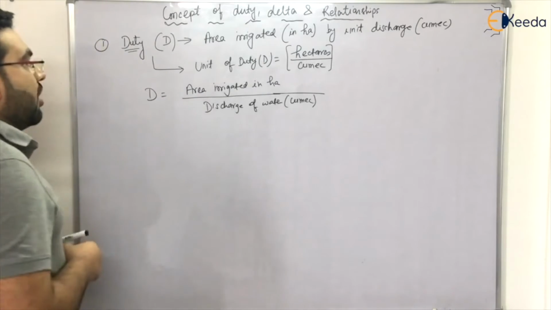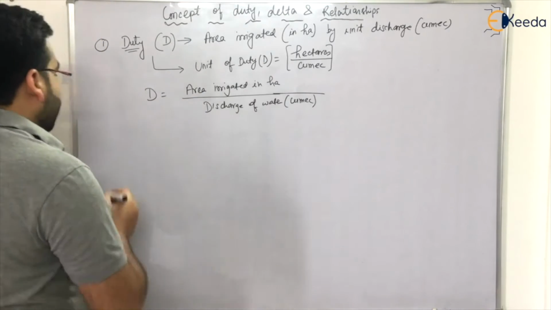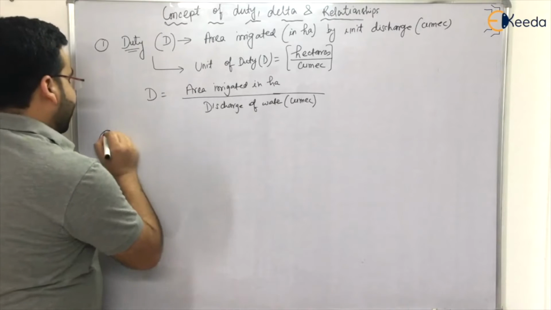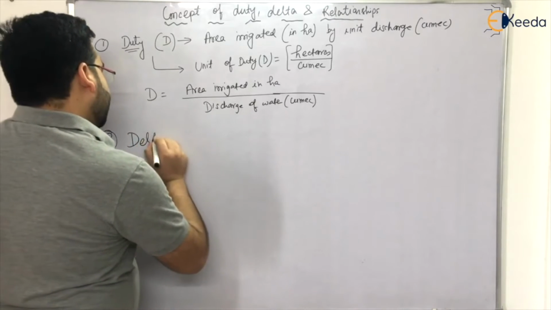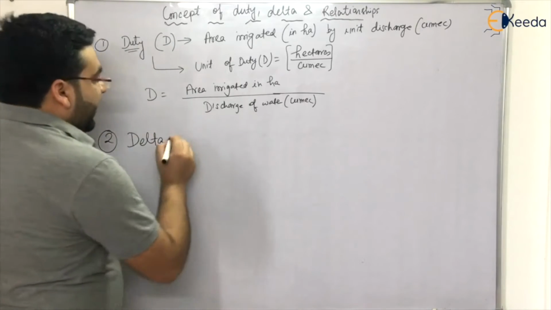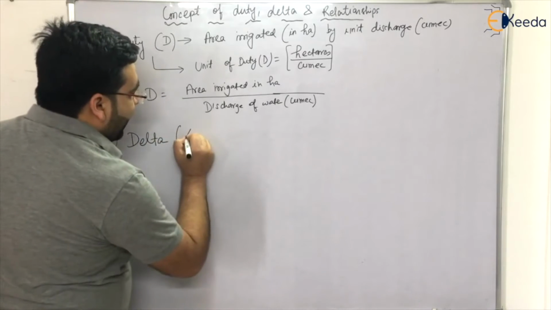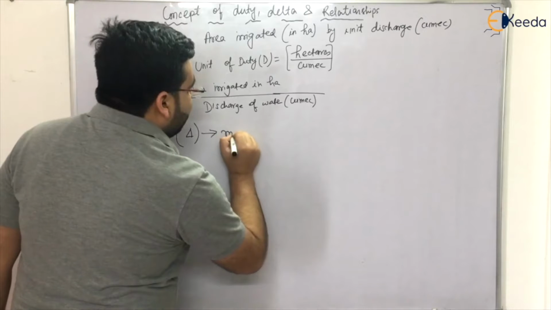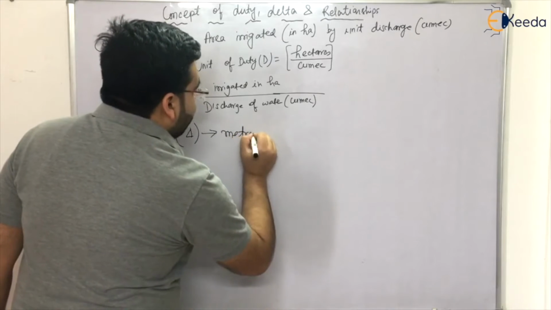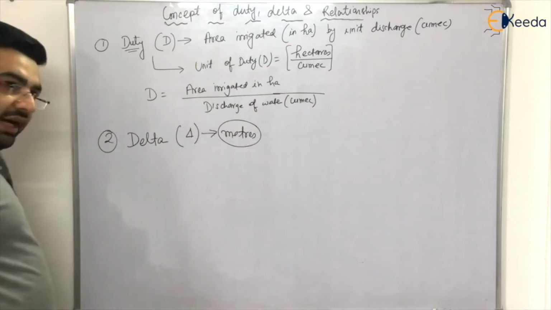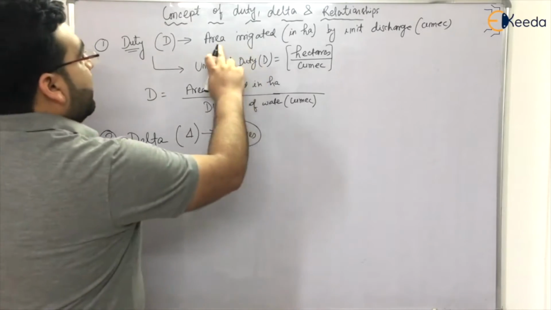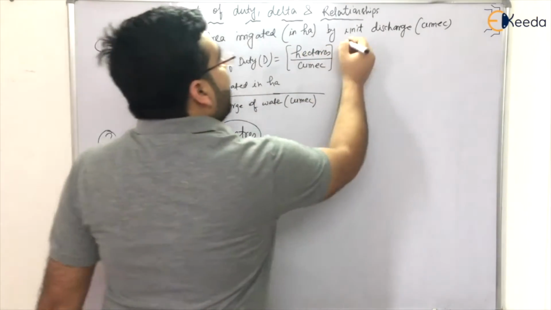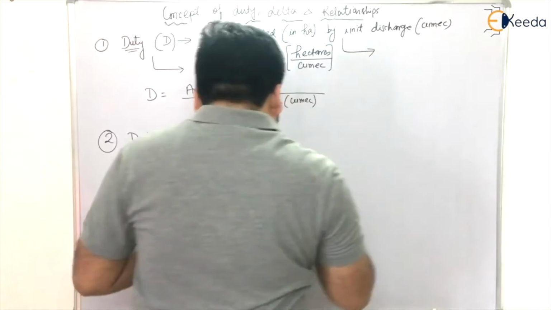The next important term here is known as delta. Delta is generally denoted by del, and it is generally measured in meters. So what is delta? Area irrigated in hectares by unit discharge, and let me also write, in a base period.